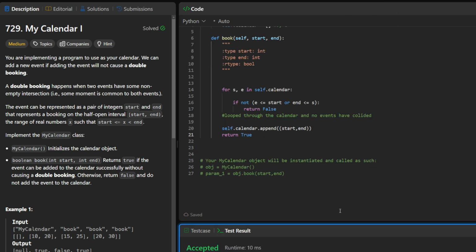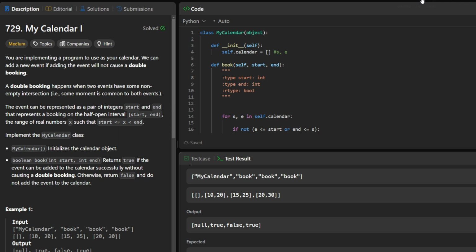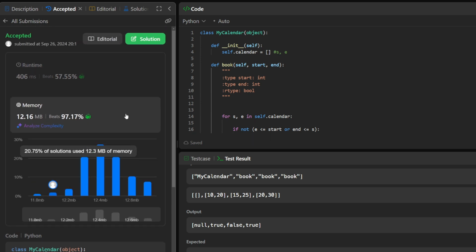So let's go ahead and run this. And as you can see, it runs correctly. And we can go ahead and submit this. This should give us a good acceptance rate. And as you can see, it beats 60% of people in runtime, and we have a good amount of memory saved.